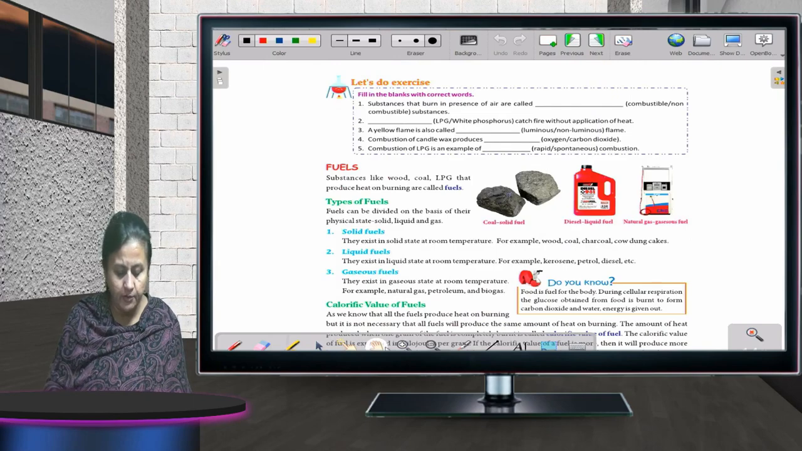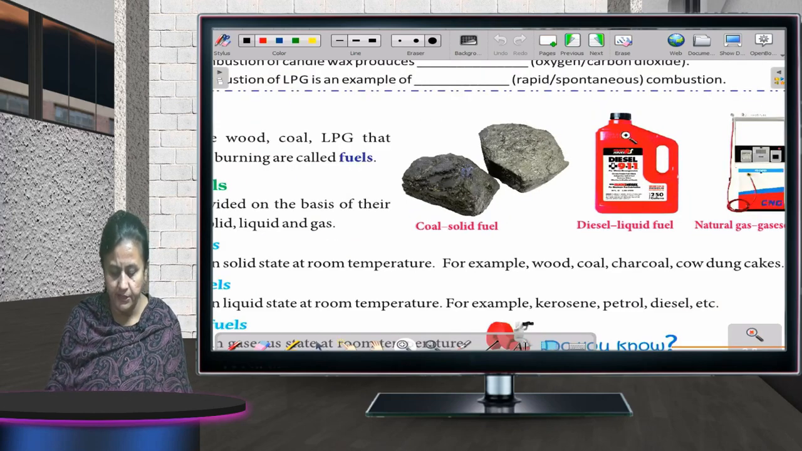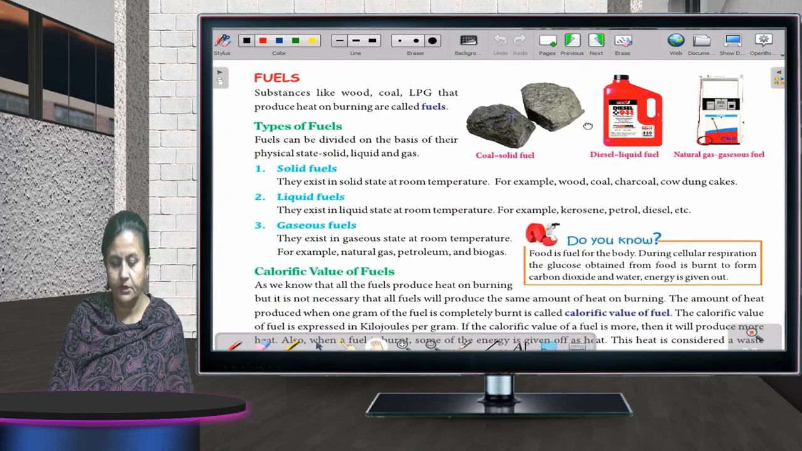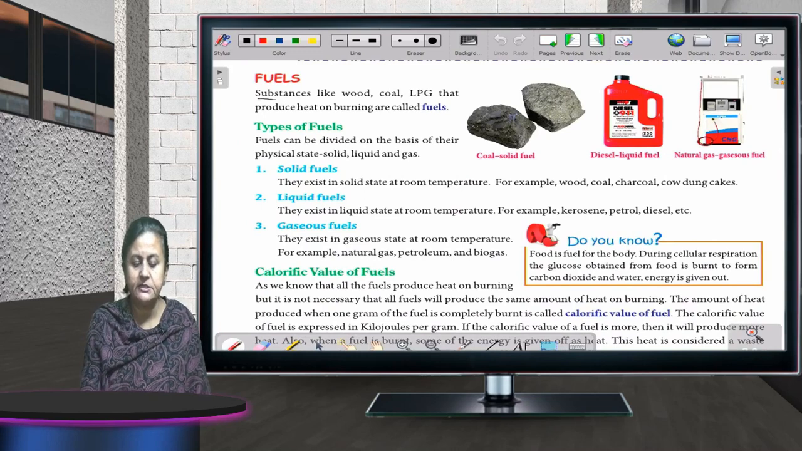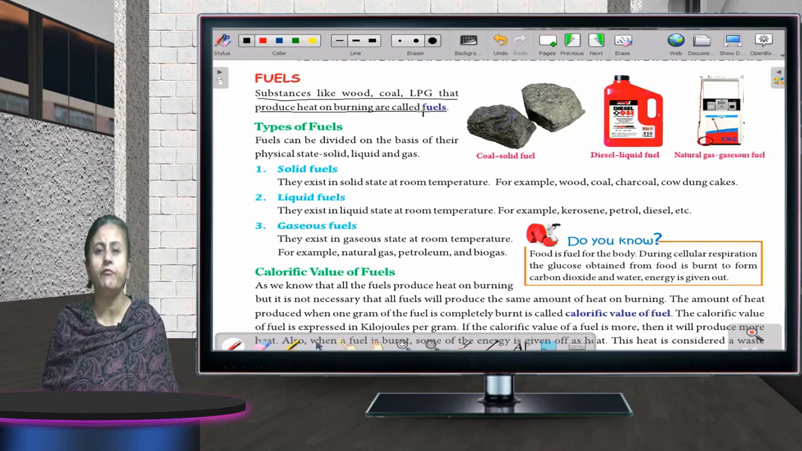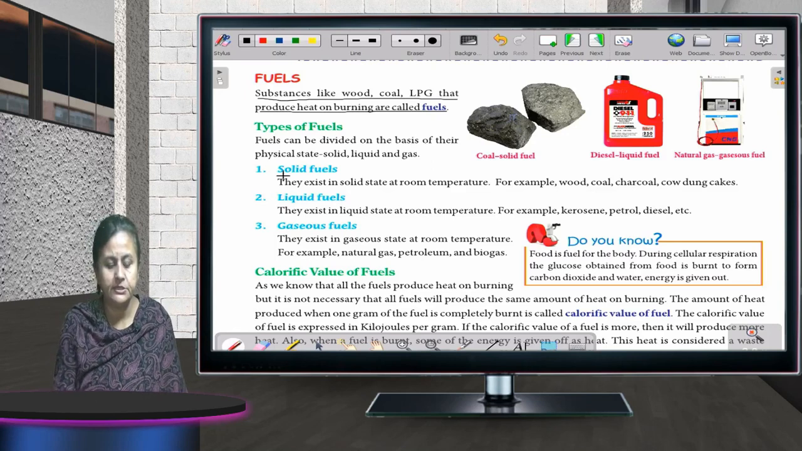Now, we'll talk about fuels, different types of fuels. Fine now. Can you see on your screens? Okay. Fuels. Substances like wood, coal, LPG that produce heat on burning are called fuels. Anything which produces a lot of heat, a lot of light, that is called a fuel. Now there are different types of fuel, depending upon their physical state. First is solid fuel, liquid fuel and gaseous fuel.